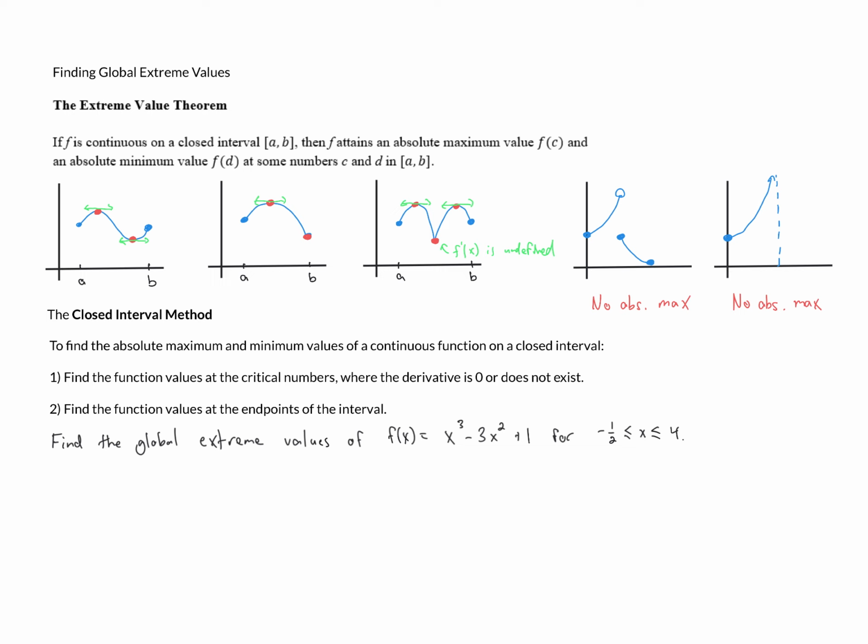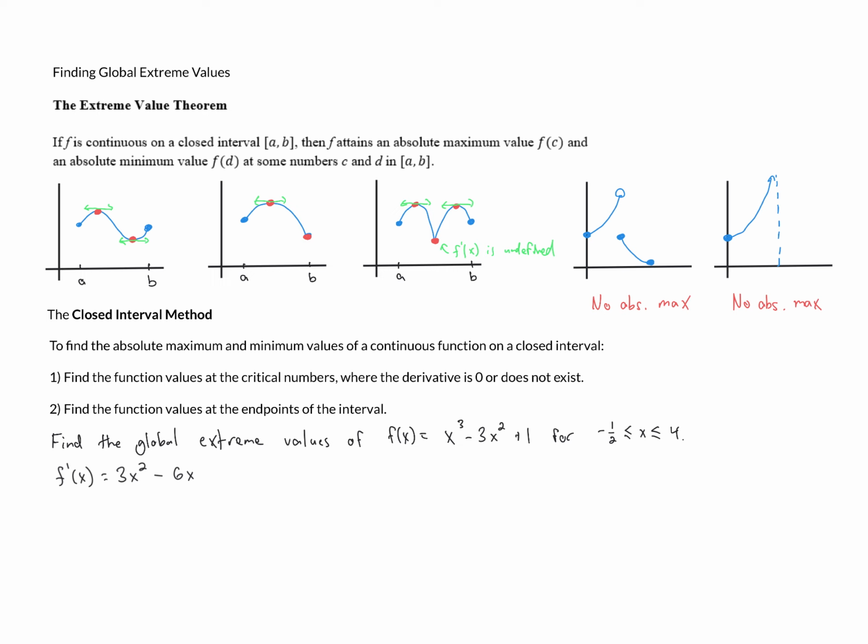And the first thing we need to do now is find the derivative, because that is how we're going to find our critical numbers. So if we differentiate this, the derivative of x cubed is 3x squared, and then minus the derivative of 3x squared is 6x, and the derivative of 1 is 0. So this is the derivative, and for the critical numbers, we need to know where this is equal to 0 and where it's undefined.